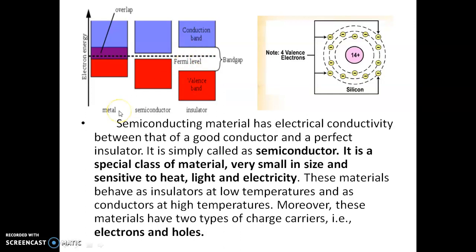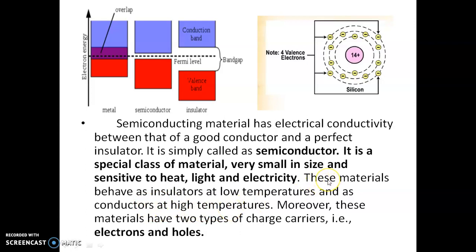In this chapter, we are going to discuss semiconductors. What are semiconductors? Semiconductors are materials whose electrical conductivity lies between that of a conductor and an insulator. Another definition: it is a special class of material, very small in size, sensitive to heat, light and electricity. We can also say these materials behave as an insulator at low temperature and as a conductor at high temperature.